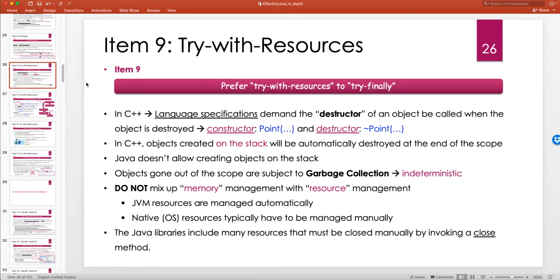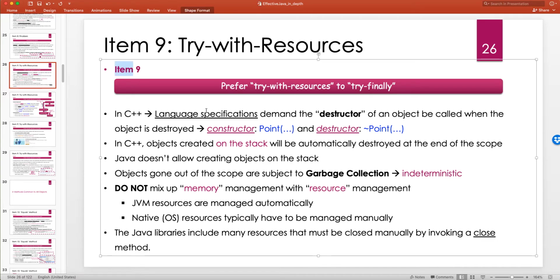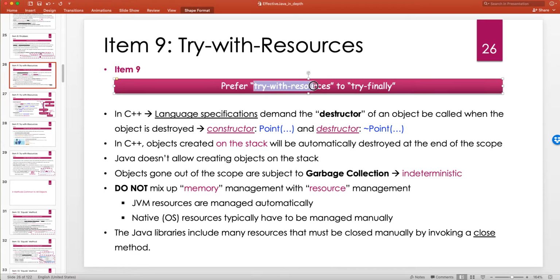We said that the main problem with finalizers and cleaners is that the task of running them is on the shoulders of the GC, the garbage collector, and there is no guarantee of when the GC is going to run. It might never run. Therefore, resource cleanup using garbage collection is not the best idea. So item 9 directly states that you should prefer try with resources to try finally, and there are a couple of reasons for this.